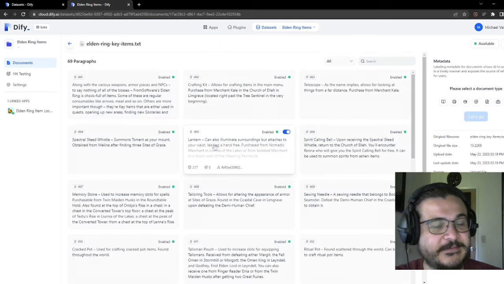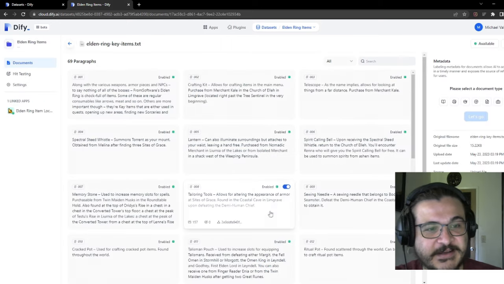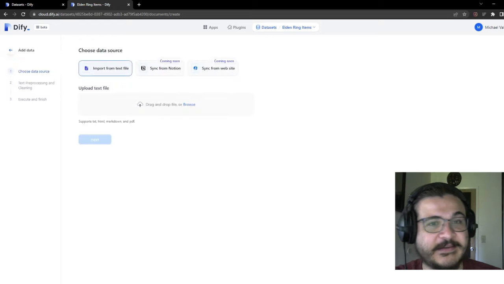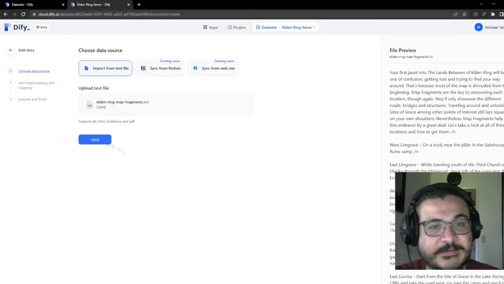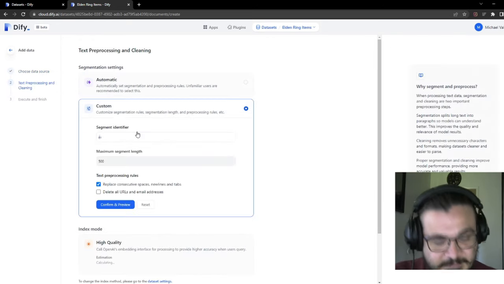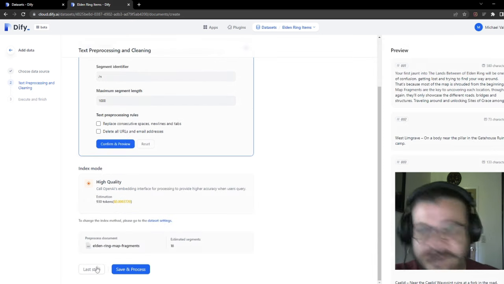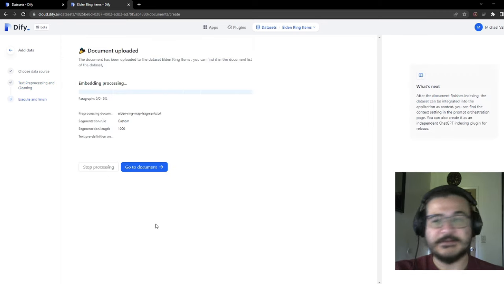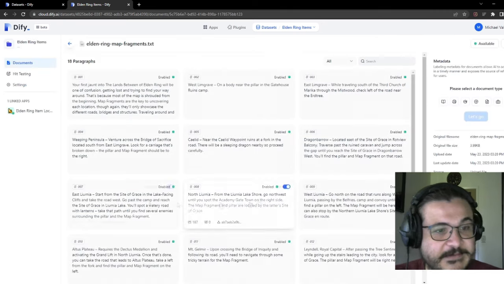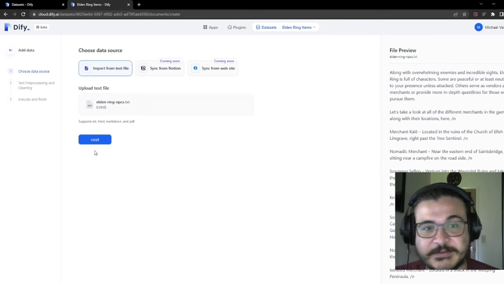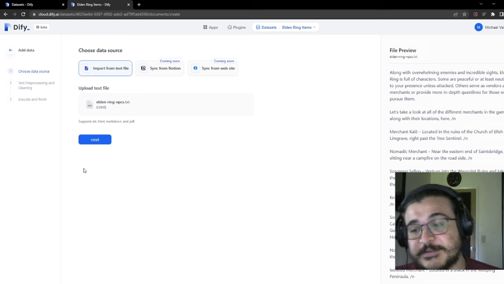I've got different datasets for each item: sewing needle, ritual pot, talisman pouch. Perfect. So the key items are good, and let's add a few more files. And it's this easy. You just click and drag. You can upload text files. It also supports HTML, Markdown, and PDF files as well.